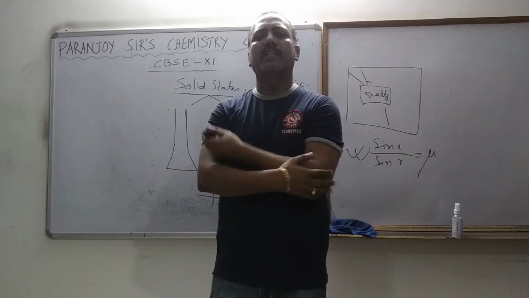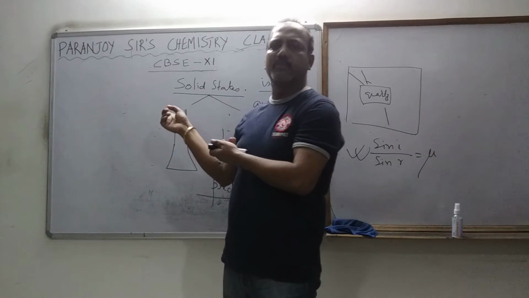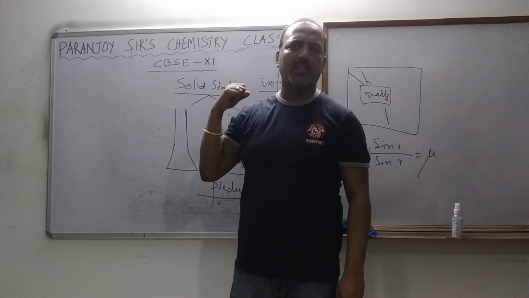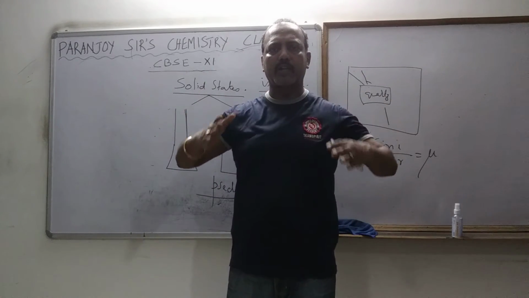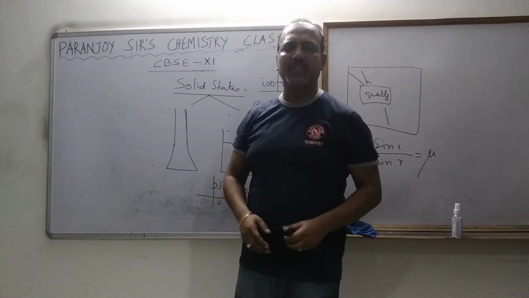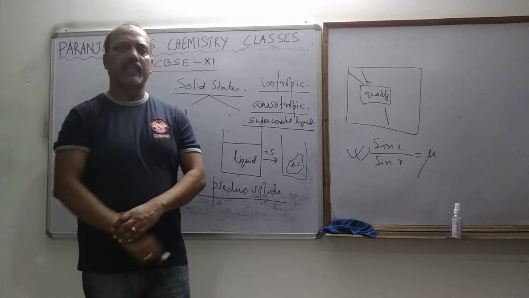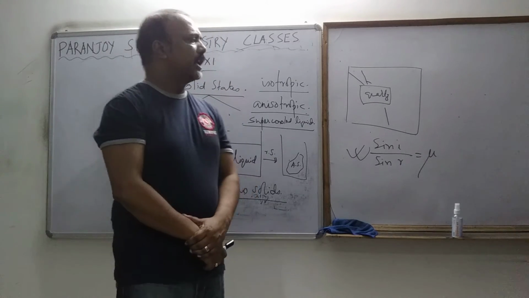How can you say that it is flowing? We can very easily observe this flowing in ancient glass doors or windows, where the bottom part of the glass door or window is a little bit thicker than the top part. It indicates that it is flowing. That is one thing.